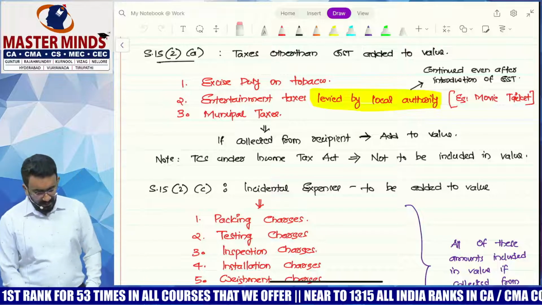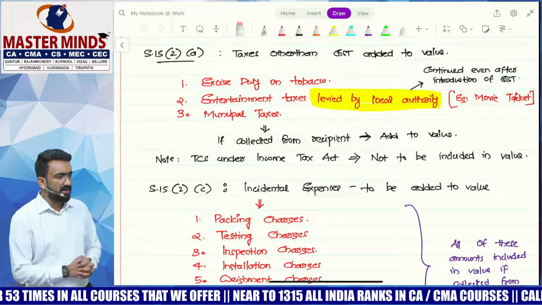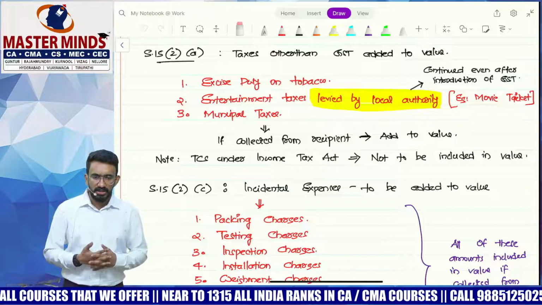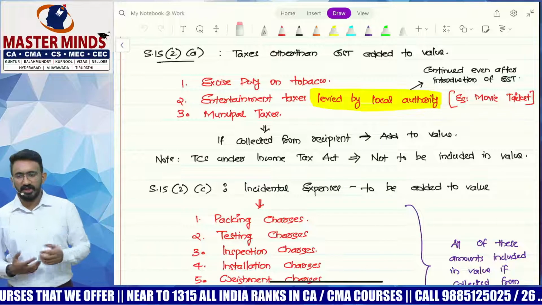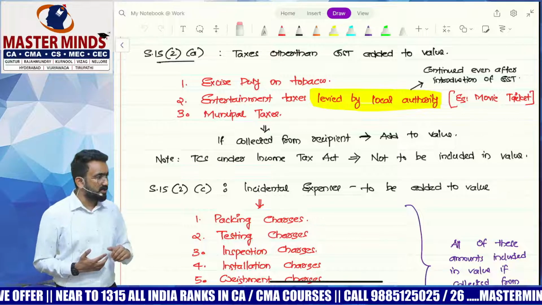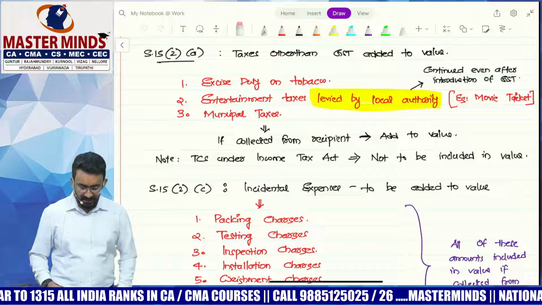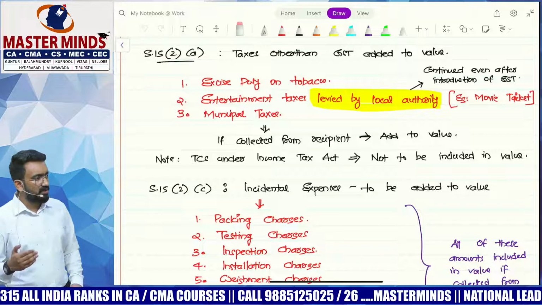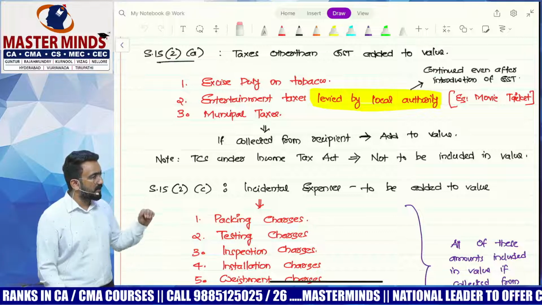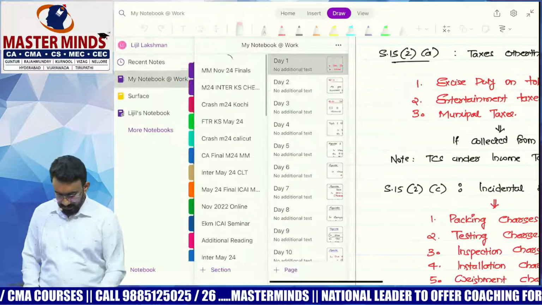Similarly, we have learned something about entertainment taxes. What is special about entertainment taxes levied by local authority? That is also not subsumed under GST. On movie tickets, if I want, I can have entertainment taxes. On top of it, I can have GST. So when should I levy GST? After adding entertainment taxes. Municipal taxes, there are a lot of municipal taxes that are still being levied apart from GST, will also be added to the value, and on top of it I will levy GST. Let's look at it with an example.